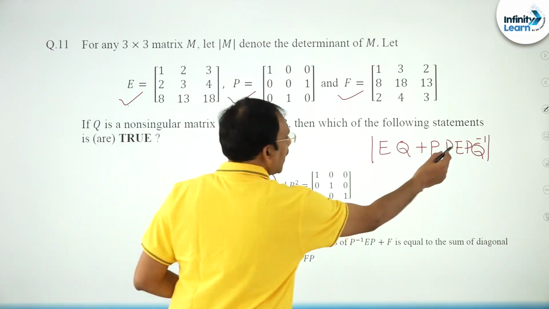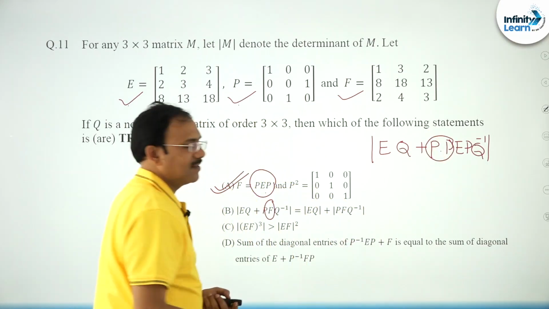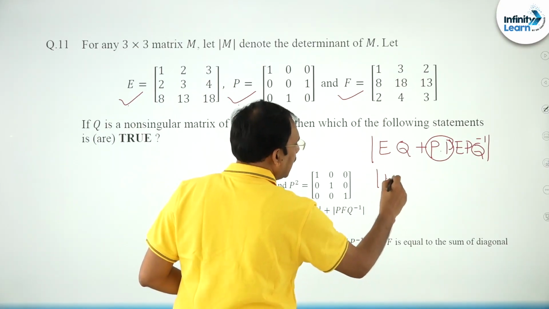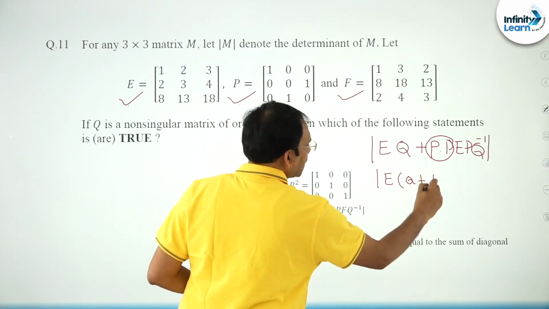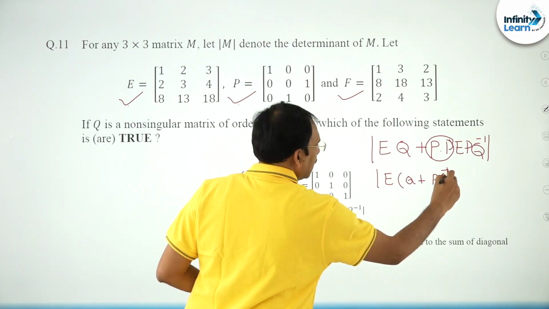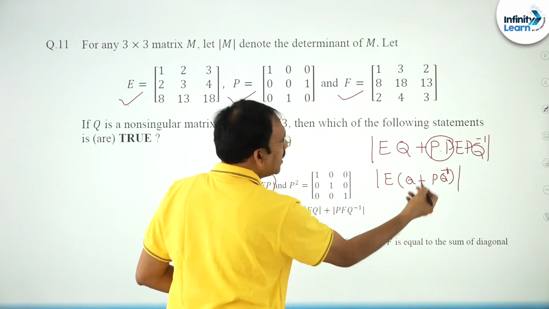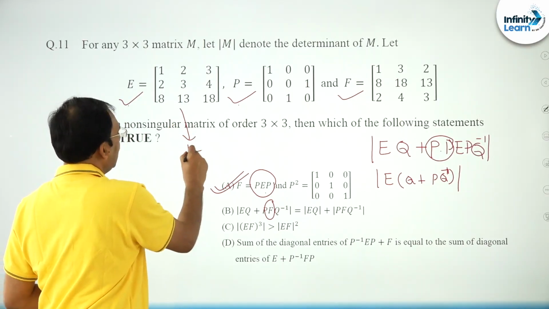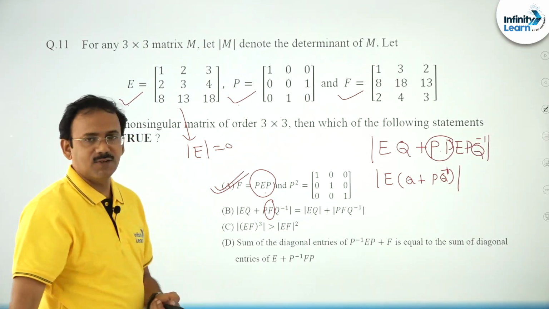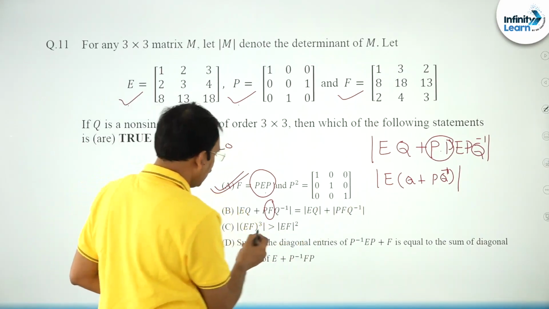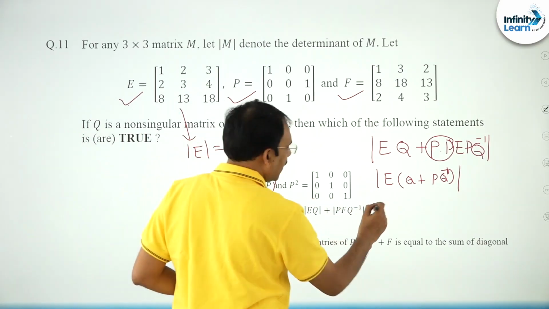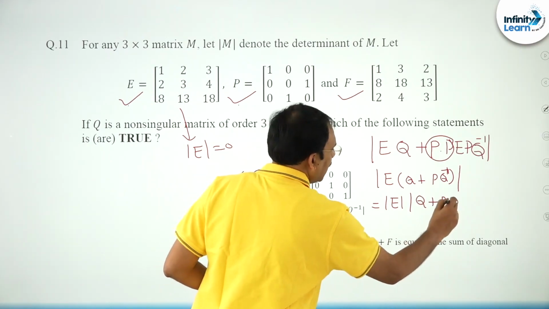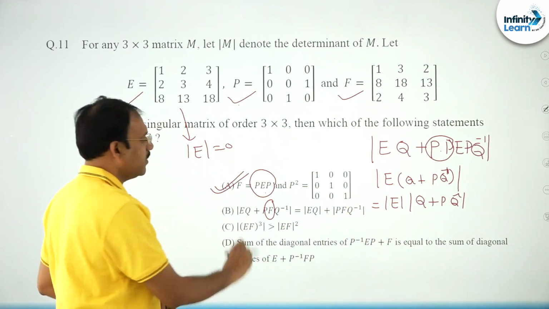You see P square is I, right, P square is I. Now you can write E into Q plus PQ inverse, whose determinant is det E into this. You just simplify, and in this problem det E will be 0. So since det E is 0, the LHS determinant, which I can write as det E into det of Q plus PQ inverse, will be 0.